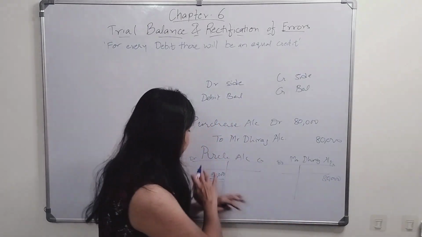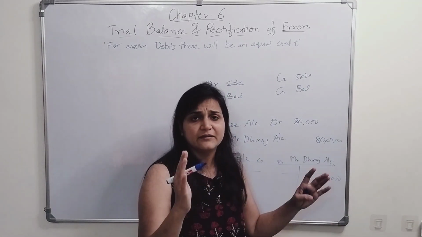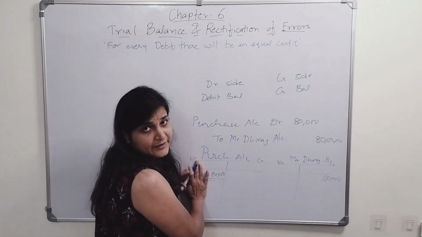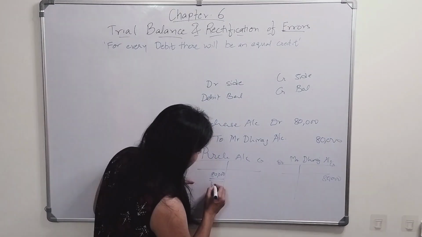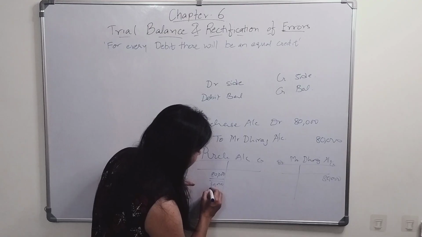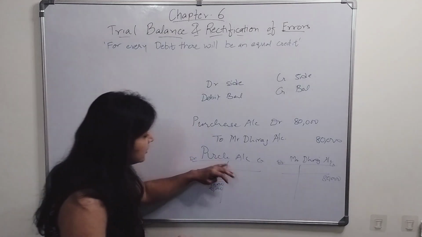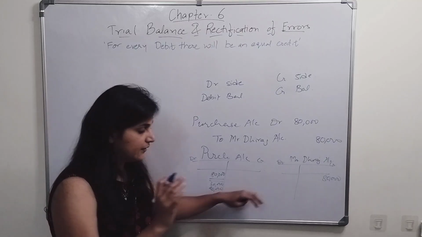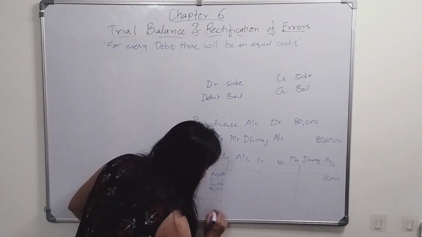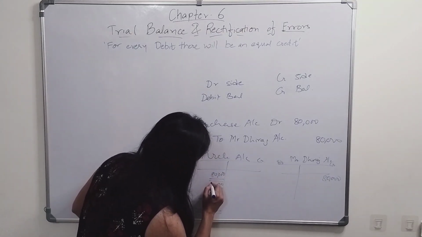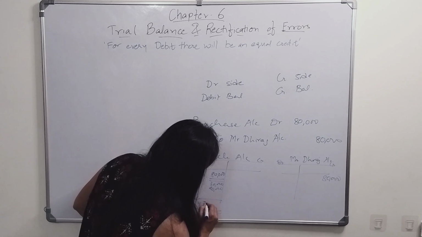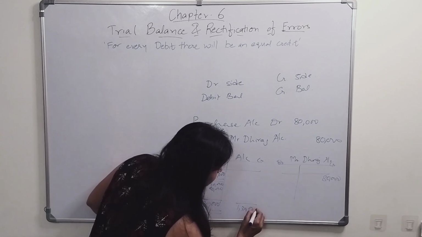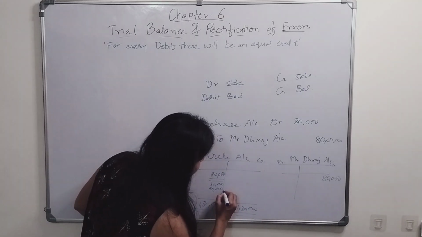Now when I am purchasing from other people, whatever purchases will come on the debit side, right? Let's say I purchased 30,000 worth of goods from somebody on cash, 20,000 on credit, so all these things will come on the debit side, nothing will come on the credit side. So my debit side will be more, 1,30,000 and 1,30,000.